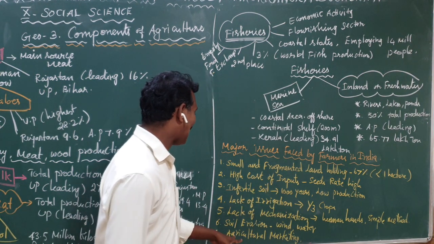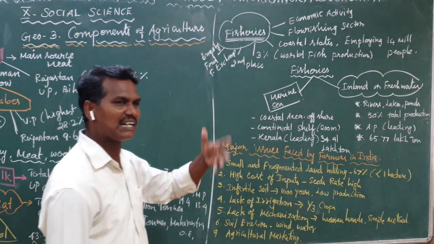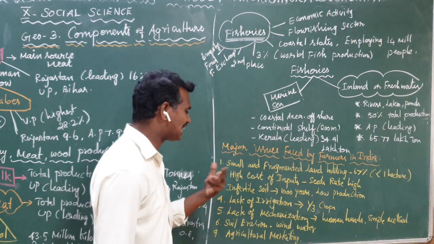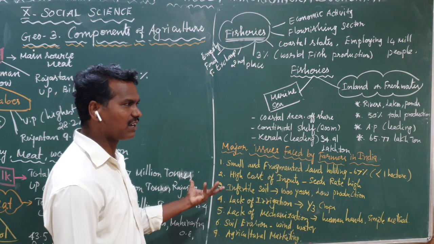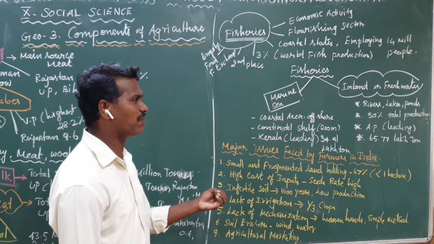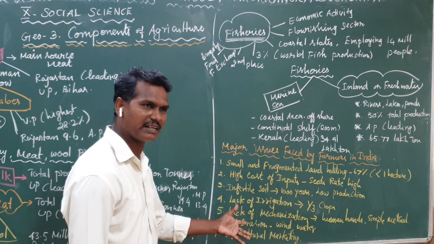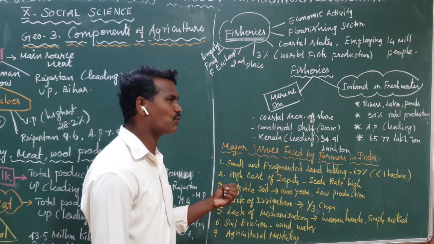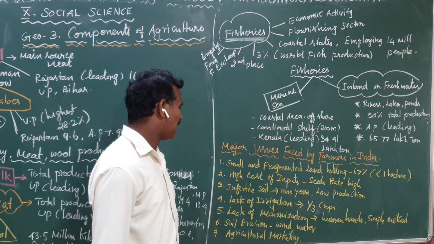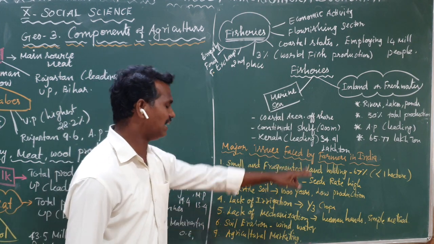The next one, agriculture marketing. After cultivating or after harvesting any crops, the farmers need a good market. But in the market, middlemen and some traditional local traders ask for more and sell in the market. It is also one of the problems faced by the Indian farmer.